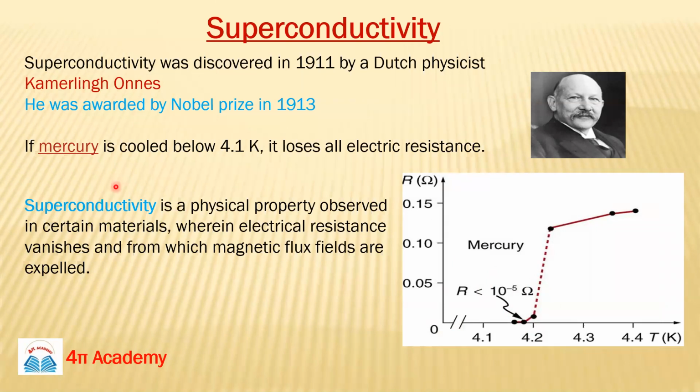Superconductivity is a physical property observed in certain materials. Not all materials are superconductors; only a few materials possess this property, where the electrical resistance vanishes and from which magnetic flux fields are expelled. So this is a very interesting phenomenon.